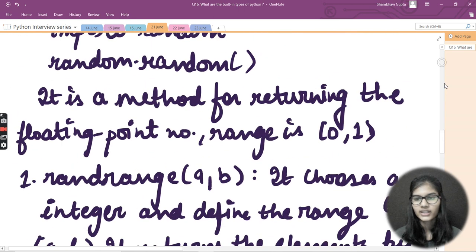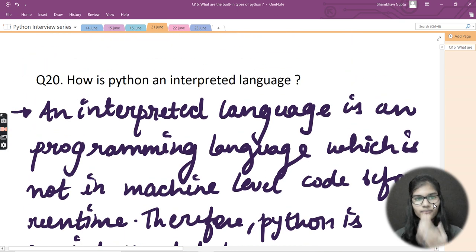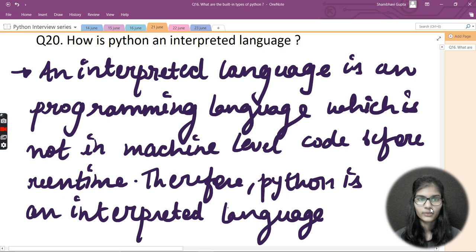Let me go above and once again explain the answer for this question. How can we say that Python is an interpreted language? First of all, you need to explain what you mean by an interpreted language. It is a programming language which is not in machine level code before runtime. This is the answer for the interpreted language, and after that, yes, Python is an interpreted language.